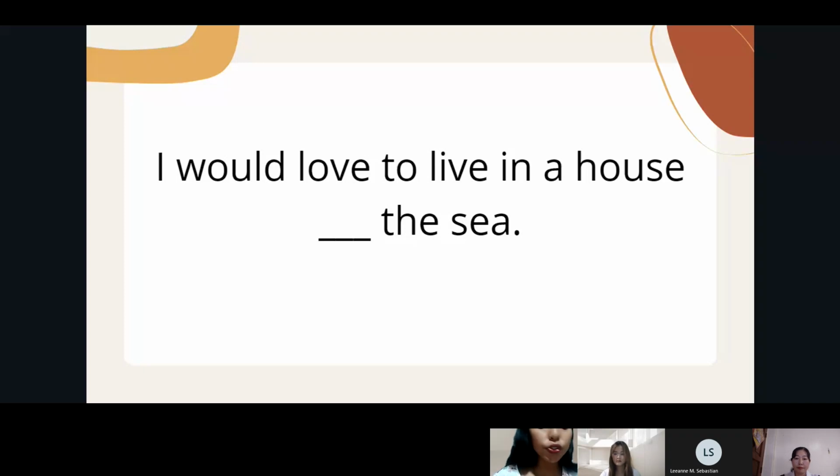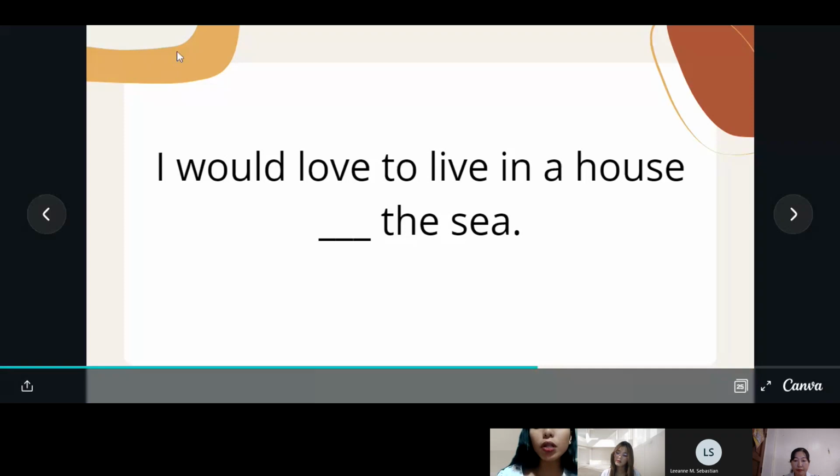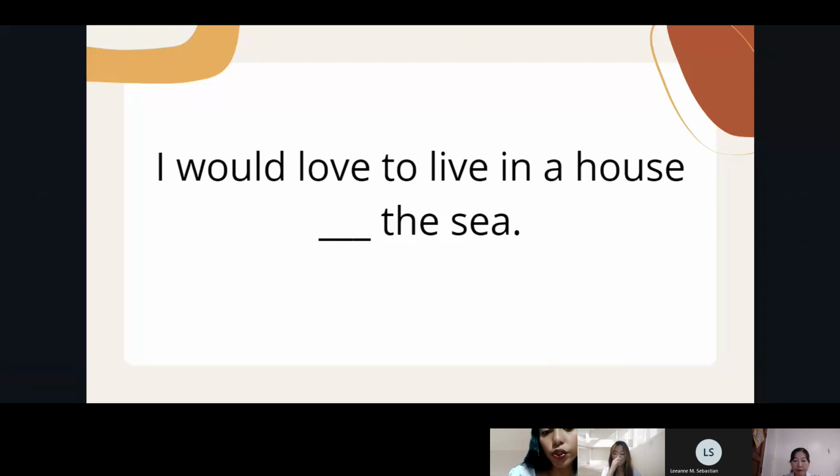So we need to use a comma after a prepositional phrase that starts a sentence. For example, in the ocean, I see a shark. After the prepositional phrase in the ocean, we need to put a comma to indicate that in the ocean there is a shark.